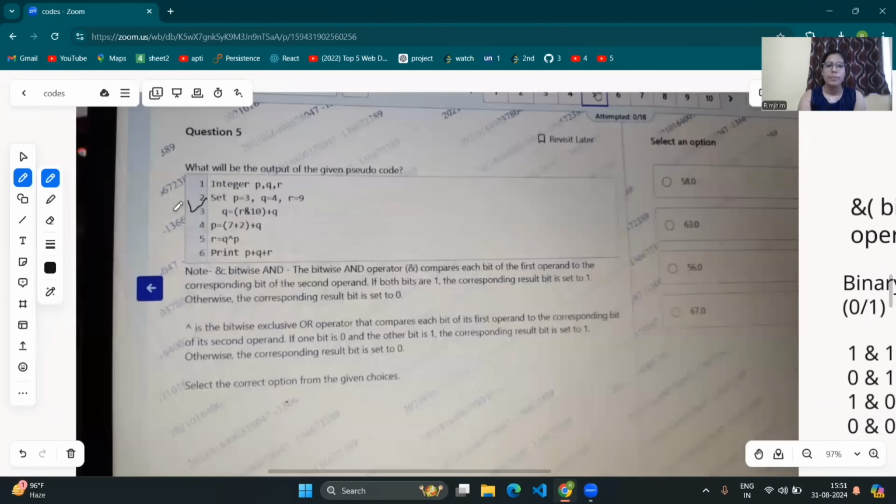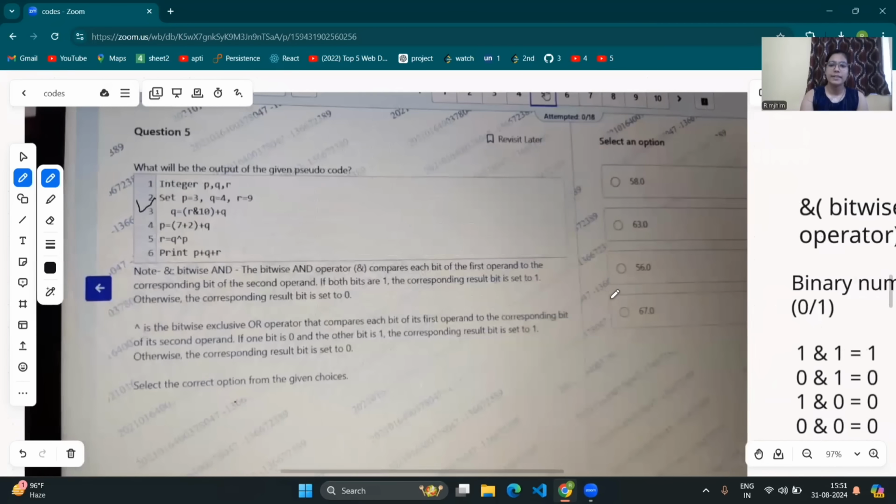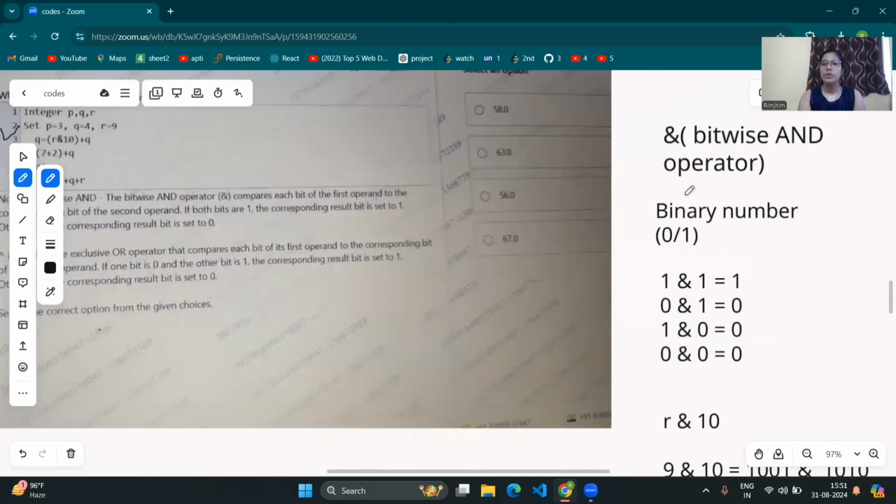Now, moving to the next line, Q is equal to R bitwise and 10, plus Q. Now let's see what R and 10 is, that is R bitwise and 10. The bitwise and operator mainly works on binary numbers, the numbers that are 0 or 1.